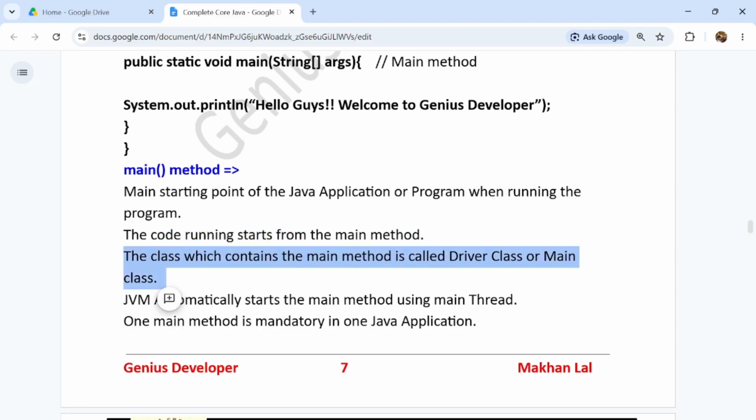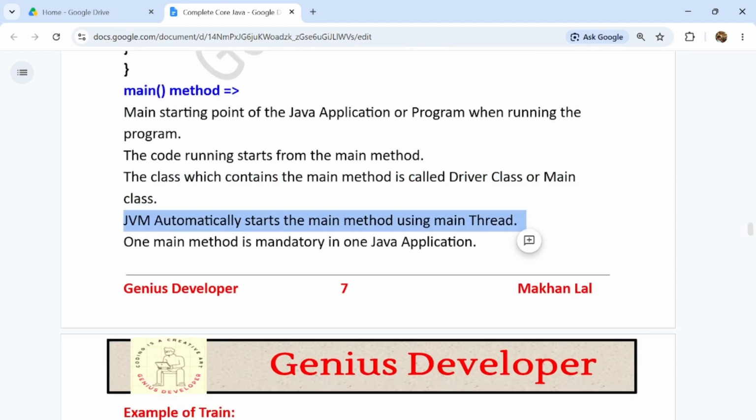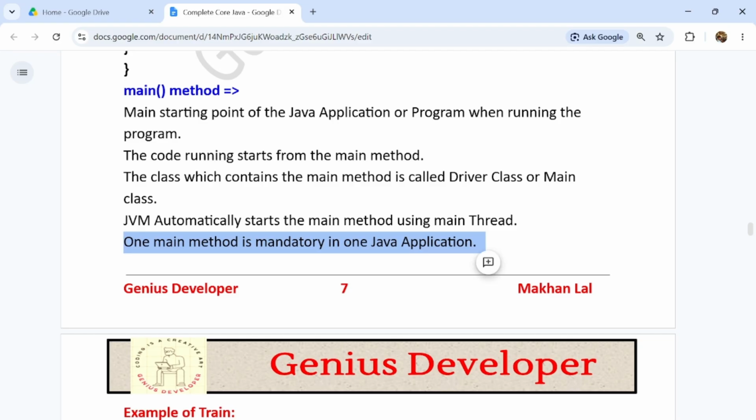The class which contains the main method is called the driver class or main class. And the JVM automatically starts the main method using the main thread. The main thread is also very important. This is the built-in thread, and Java will automatically start running using the main thread. And one main method is mandatory in one Java application. So the main method is very important.